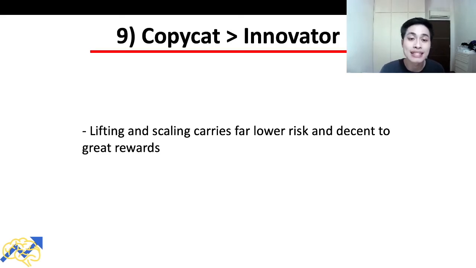The ninth step is to look for businesses which are good copycats rather than innovators. Because by lifting and scaling, it carries far lower risk and decent to great rewards. And remember, one of the principles of the Dhandho Investor Formula is low risk. As much as possible, we want to lower and minimize our risk in the stock market. And for this particular step, by modeling what already works, this can reduce the risk that a company takes.